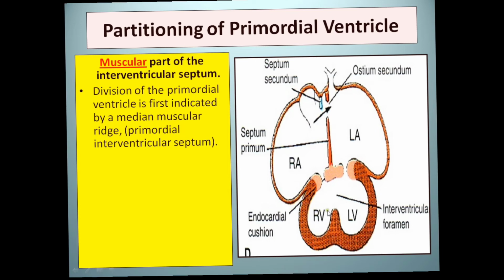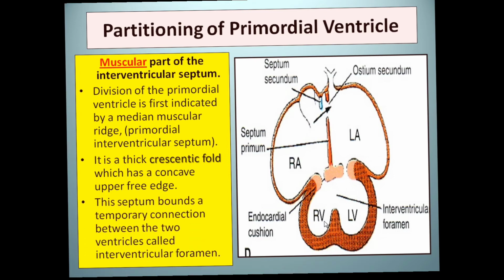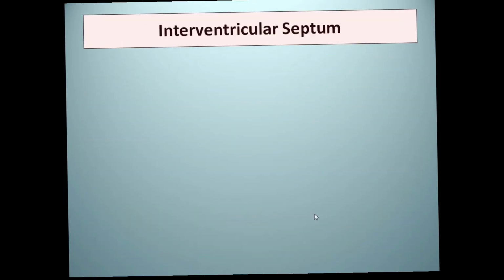This is a thickened crescentic fold, concave, and it moves towards the endocardial cushion and divides the common ventricle into right and left, but still the communication between these two ventricles persisted.